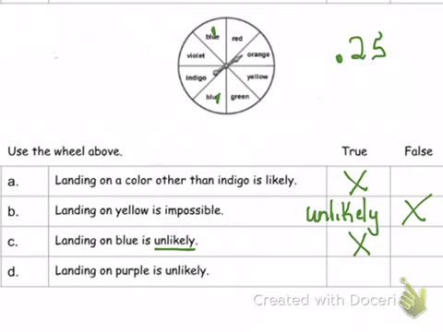And then finally, let's take a look at this one. Landing on purple is unlikely. Do you see a purple on there? I don't. So even though there's 8 possible colors, purple is not one of them. So that's false. It's not unlikely. It's impossible. There's a 0% chance of that happening.